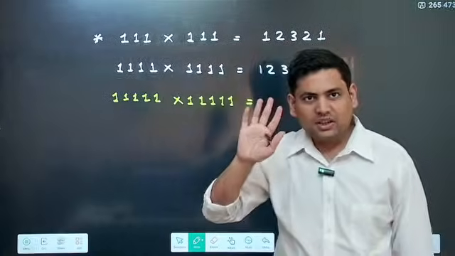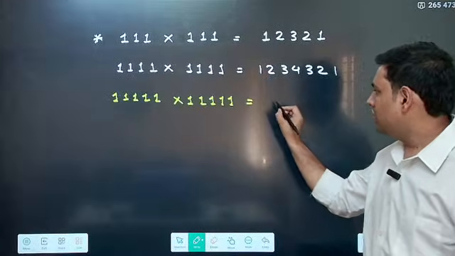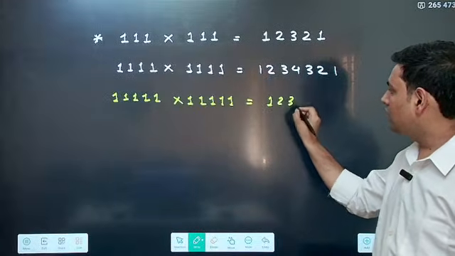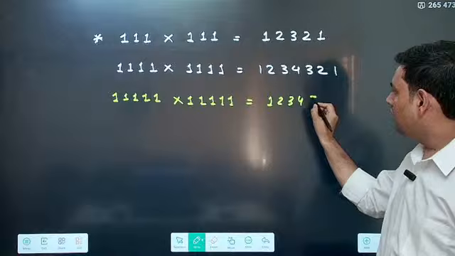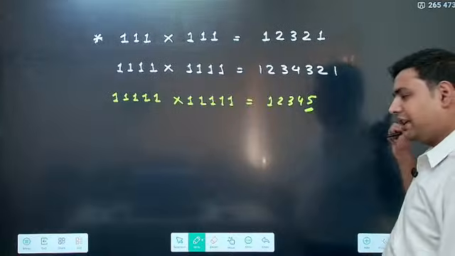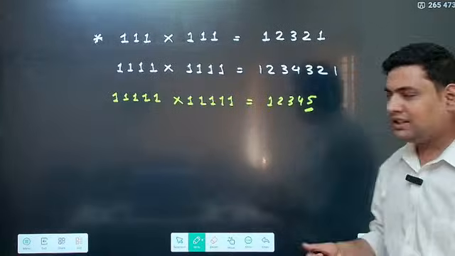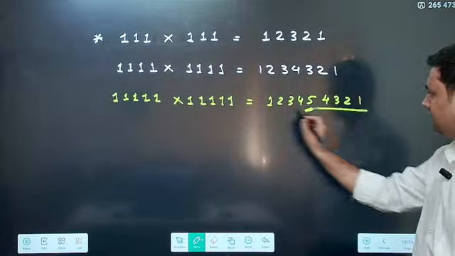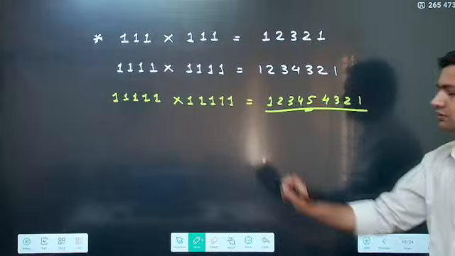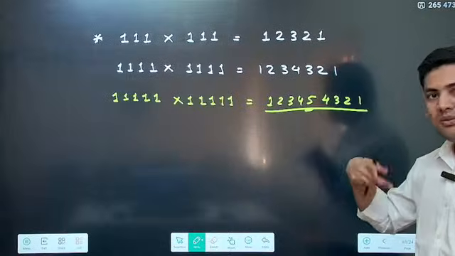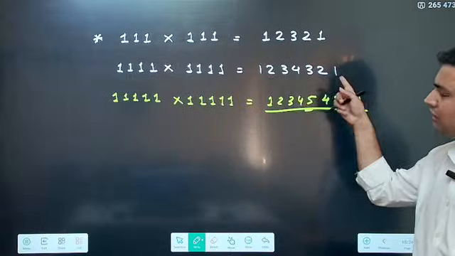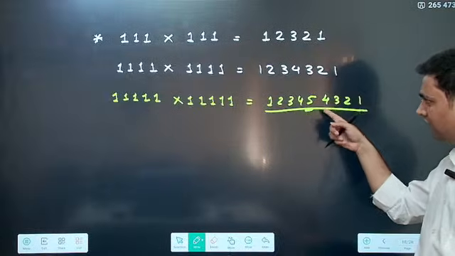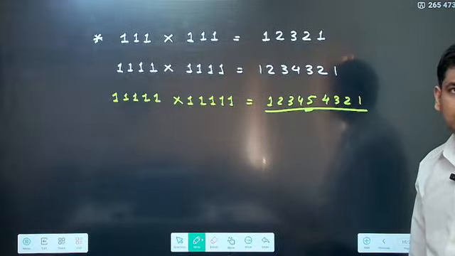Because there are 5 ones, you have to go till 5. So you start 1 2 3 4 5, you stop at 5. Now you start writing in reverse order, from 5 you go 4 3 2 1. Correct? You don't have to multiply, you understand the pattern. So 1234321, and 123454321.